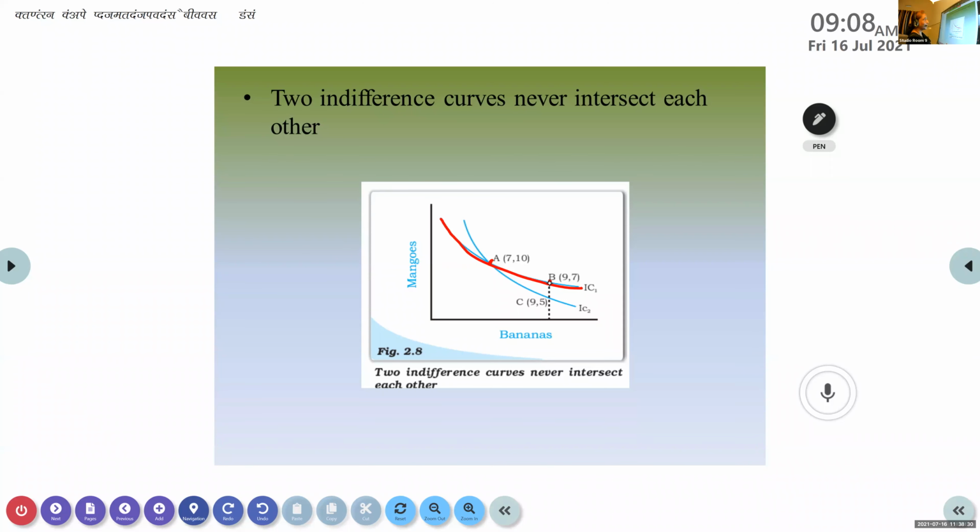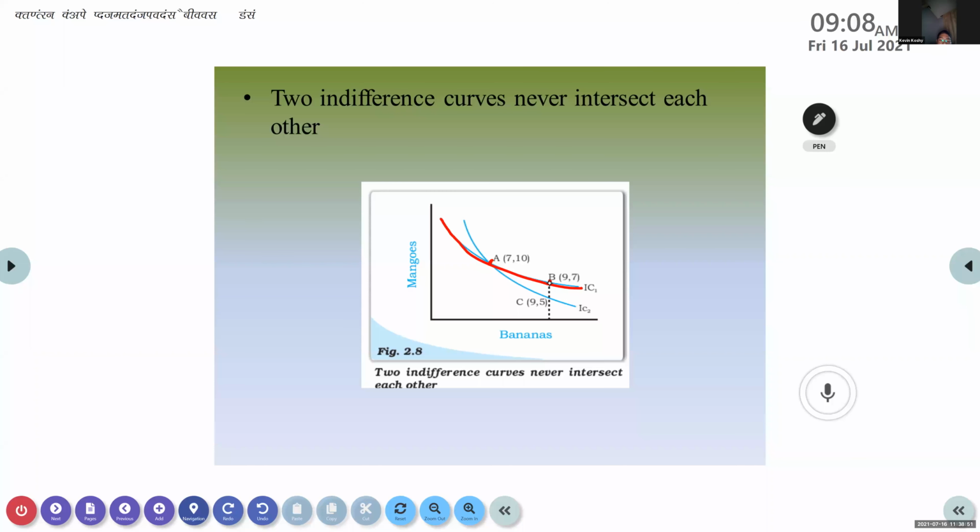Equal in what sense? Say it clearly, because somebody said same only. What is equal? Ma'am, when the amount of one product increased, the other product decreased, so I feel both are equal. What do you mean by this, A and B related to utility?